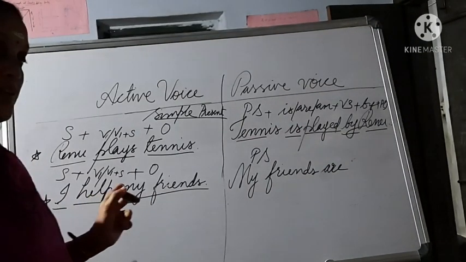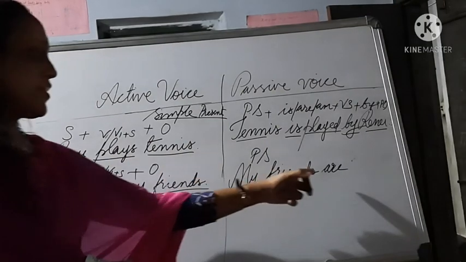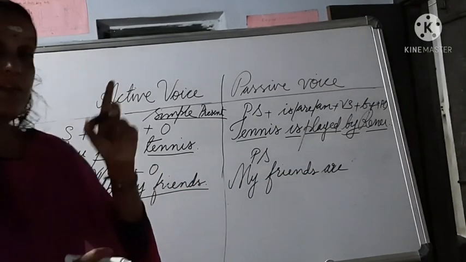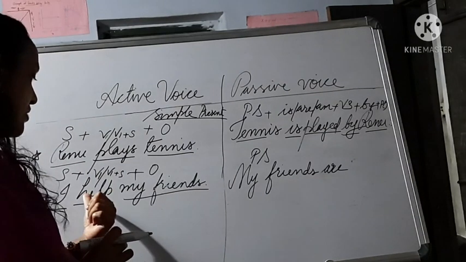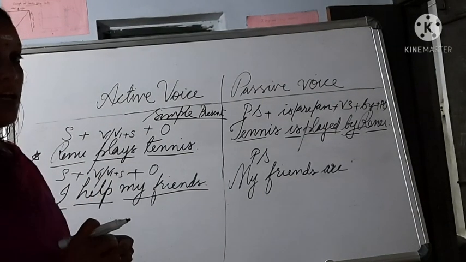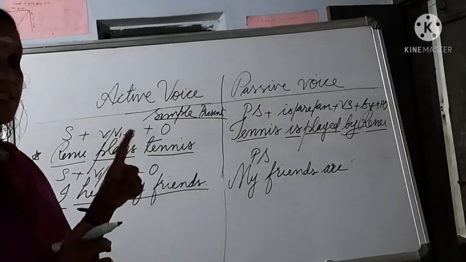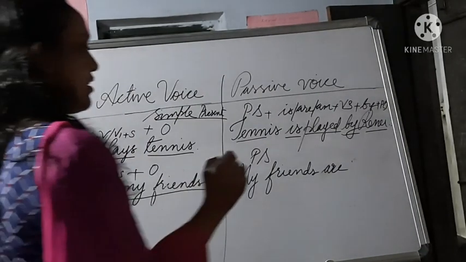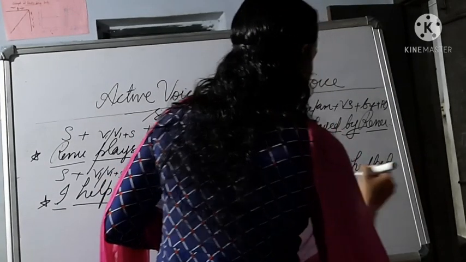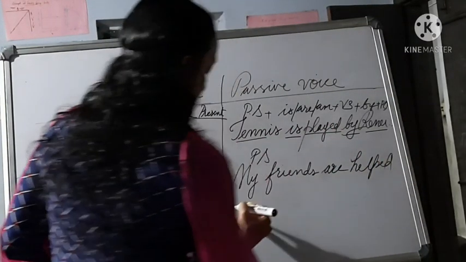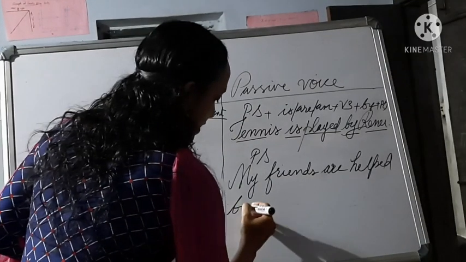And I told you, after the helping verb, in all cases in passive voice, you should use the V3 form. What is the V3 form of help? Help, helped, helped. What is the third form? Helped. So, "friends are helped." Then you should use the special word "by."